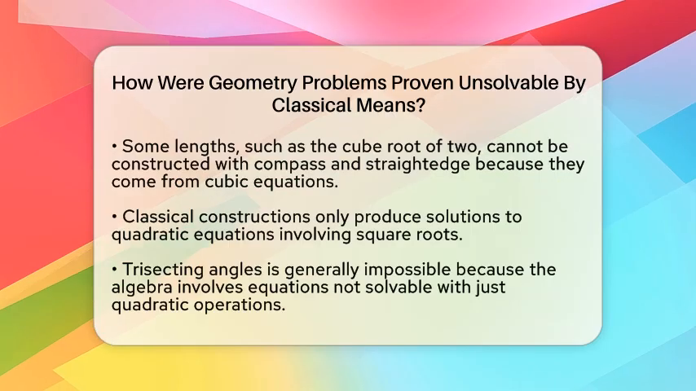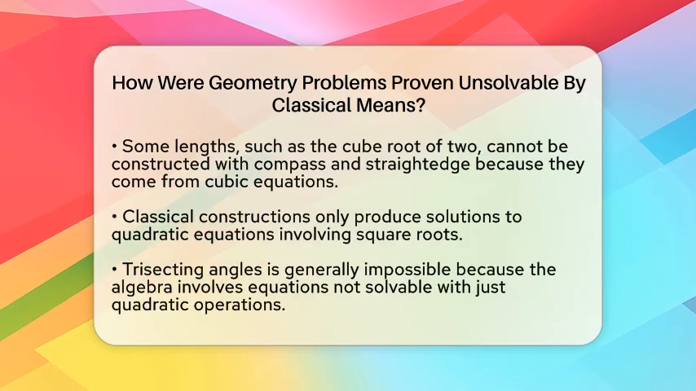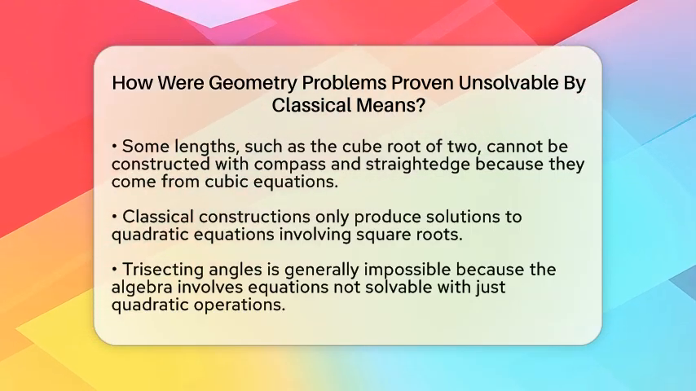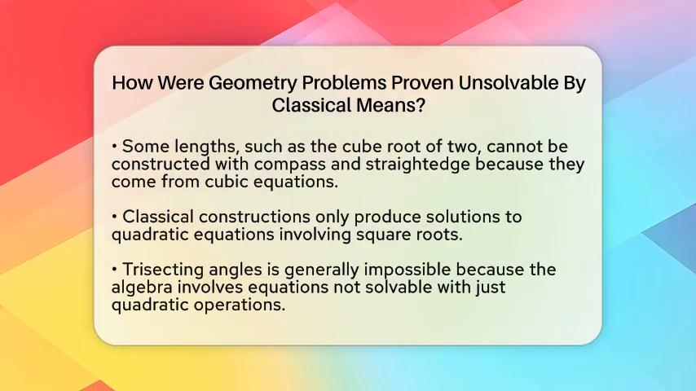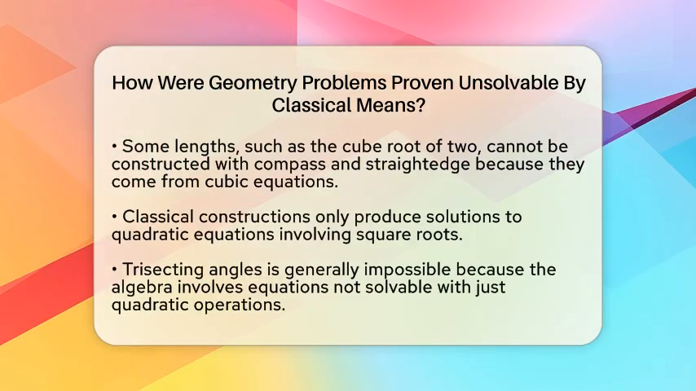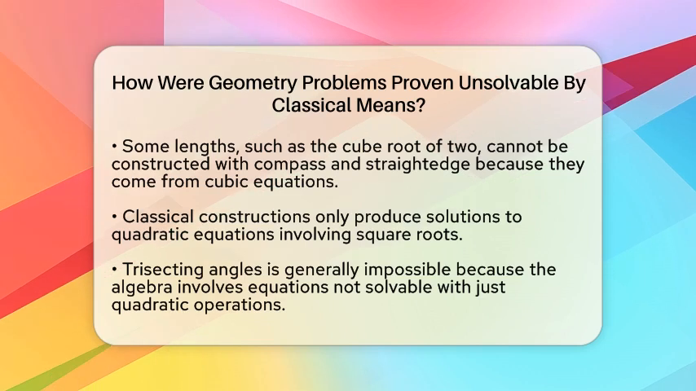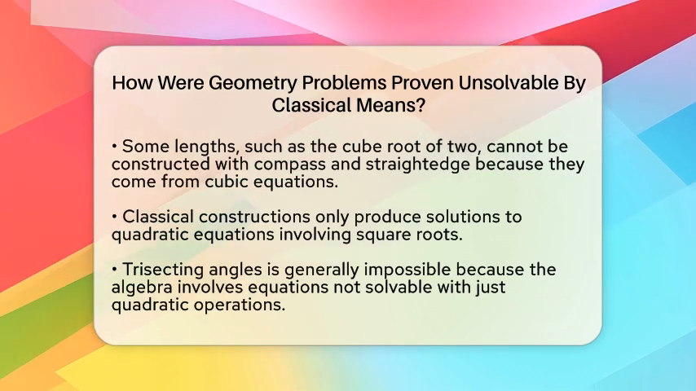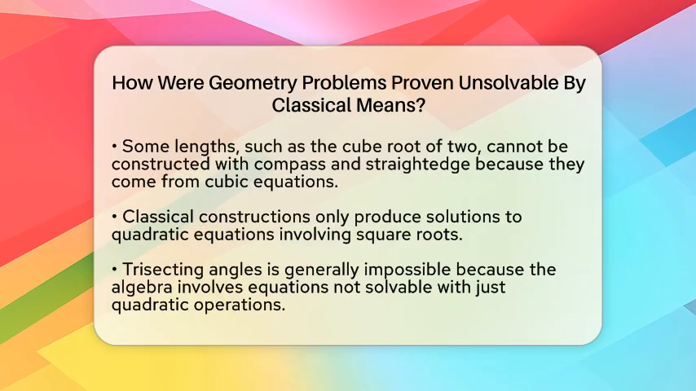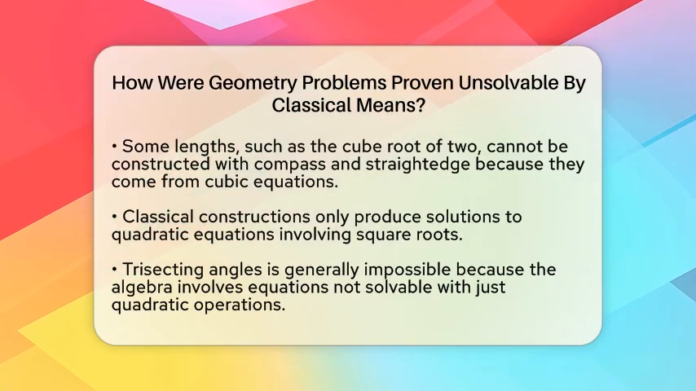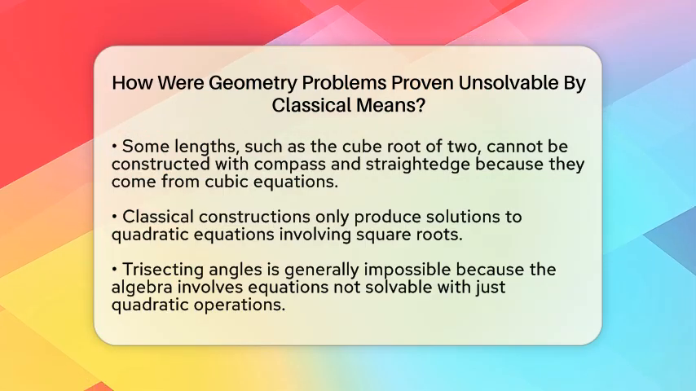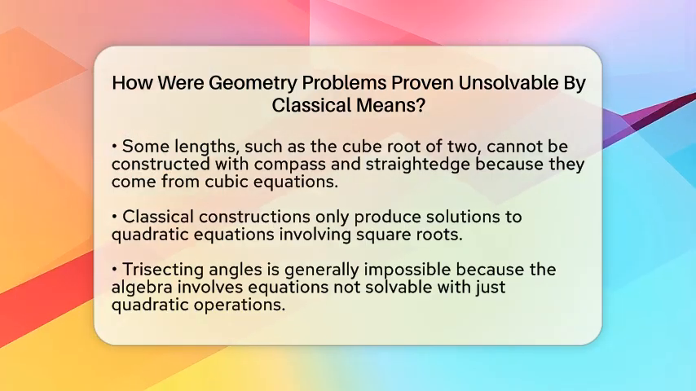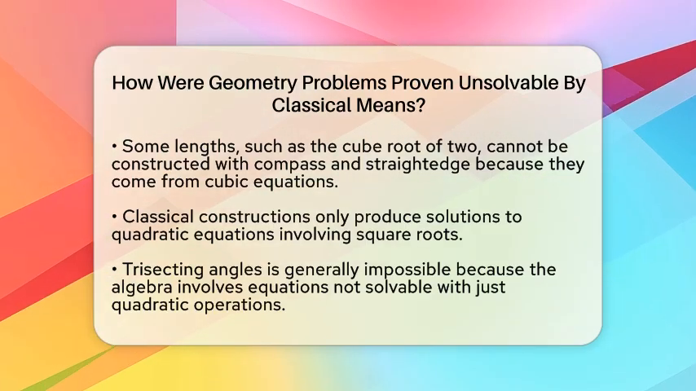It turns out that some lengths, like the cube root of 2, cannot be built with these tools. To understand why, think of the lengths you can create as solutions to certain equations. The classical constructions only produce solutions to quadratic equations, which involve square roots. But the cube root of 2 comes from a cubic equation, which is more complicated. It cannot be solved using just square roots, so it cannot be constructed with compass and straightedge.